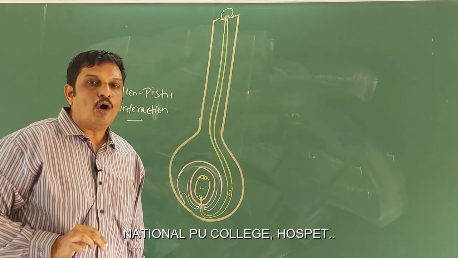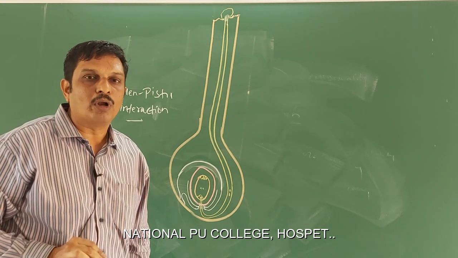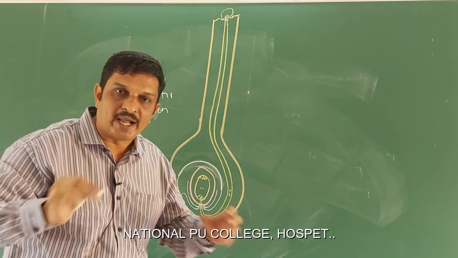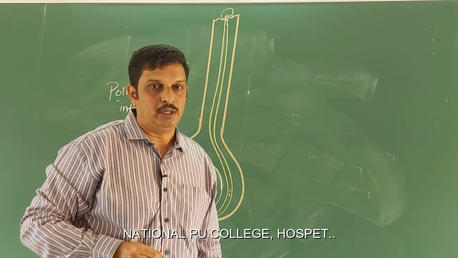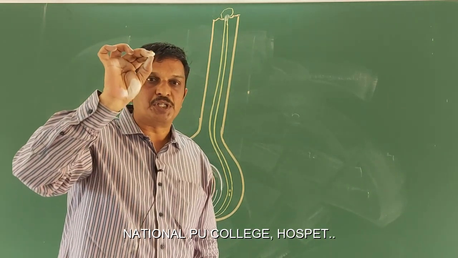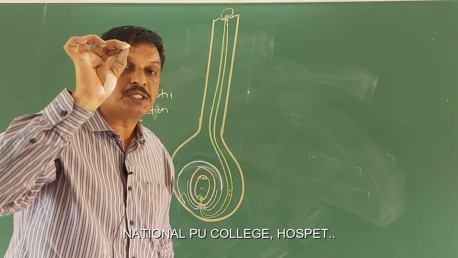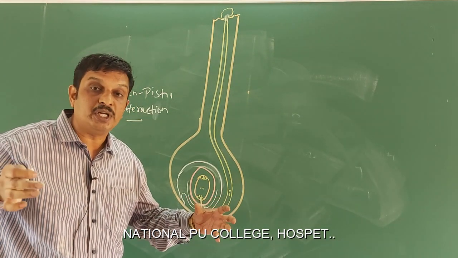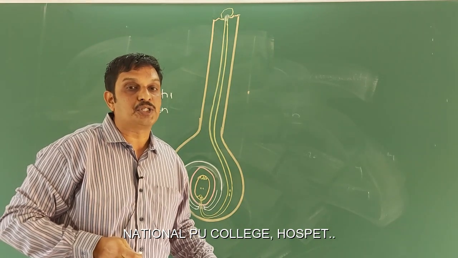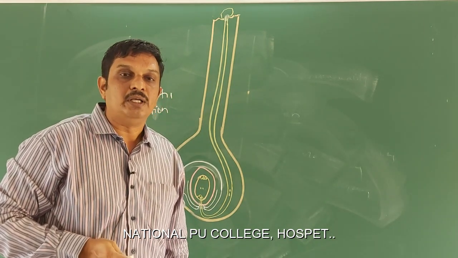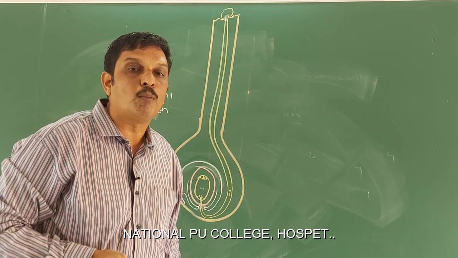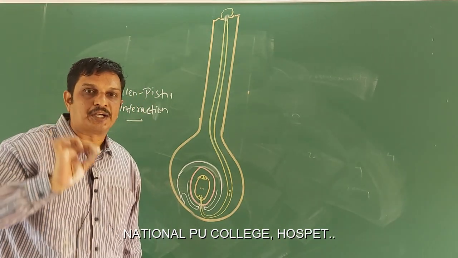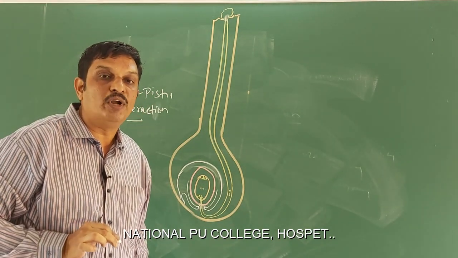Then the ability of the pistil to recognize the pollen grain, followed by acceptance or rejection, is due to the continuous interaction between the pollen grain and the pistil. Then this interaction is mediated by the chemical components of the pollen grain interacting with those of the stigma.